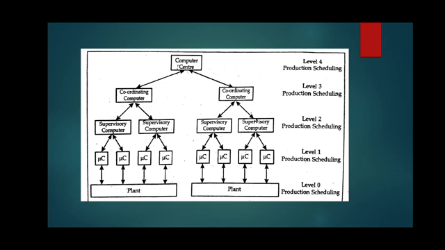So, the diagram is shown which consists of 5 levels, that is level 0, level 1, level 2, level 3 and level 4. So, let us understand the operation. At level 0 it contains the field devices such as flow and temperature sensors and final control elements such as control valves. Then at level 1 it contains the industrialized input output, that is the IO modules, and their associated distributed electronic processors.